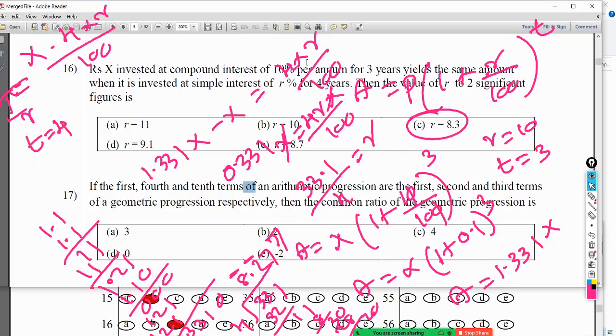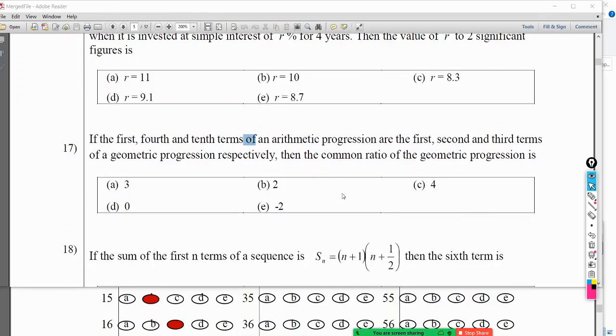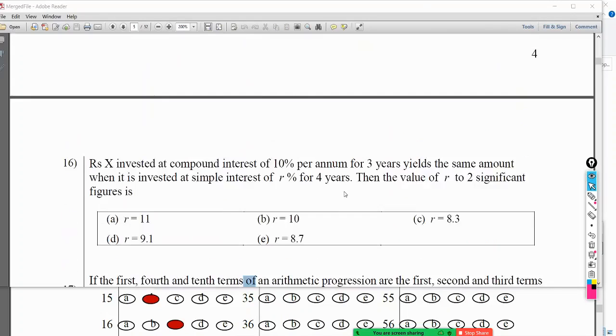And of course they say it is to two significant figures, so though we get it as 8.277, we have to take it as 8.3. So you have to remember the formula for compound interest as well. Okay, any other questions? And sir, the earlier one is taken as a cube.